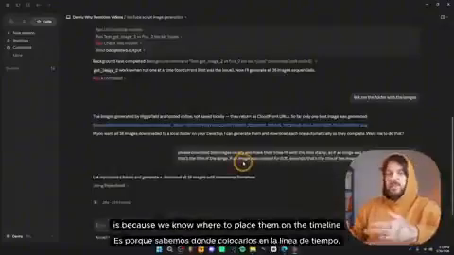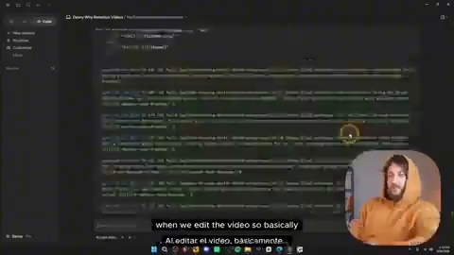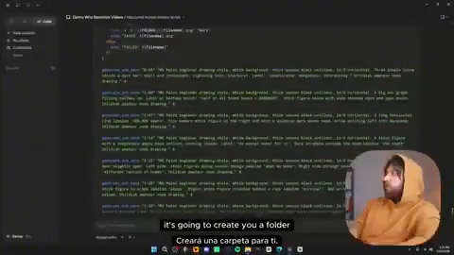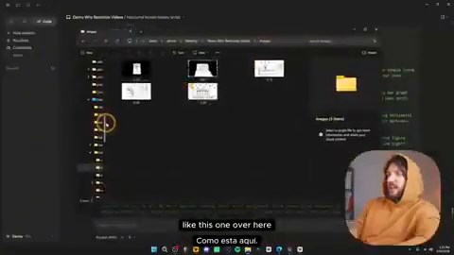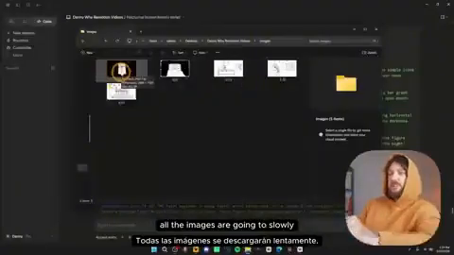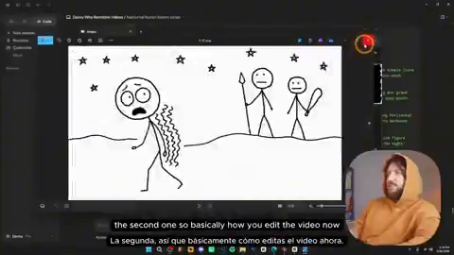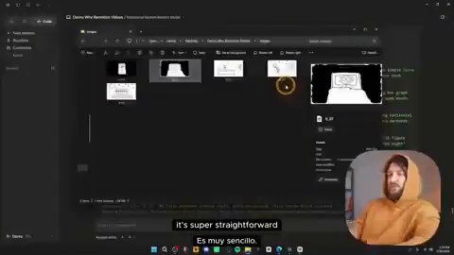And why that's important is because we know where to place them on the timeline when we edit the video. So basically, it's going to create a folder like this one over here. And as you can see, inside the folder, all the images are slowly starting to be downloaded. This is the first image, now the second one. So how you edit the video now is super straightforward.